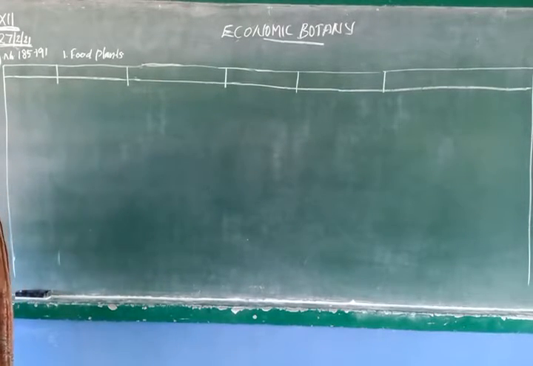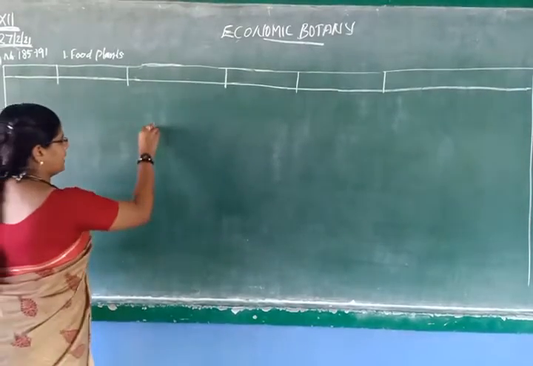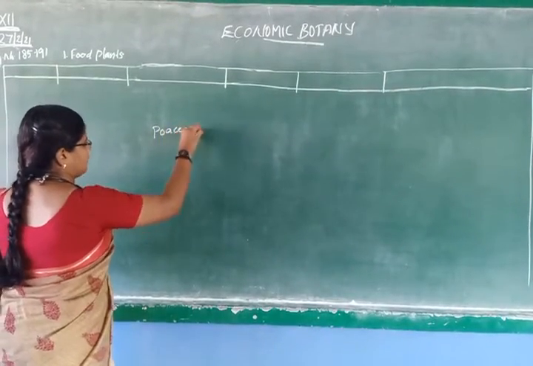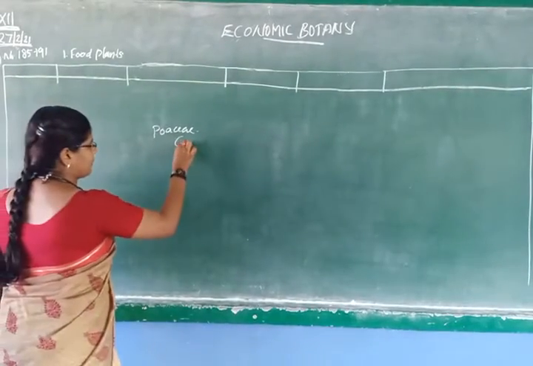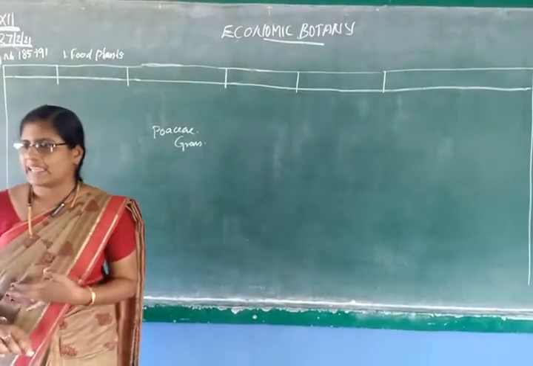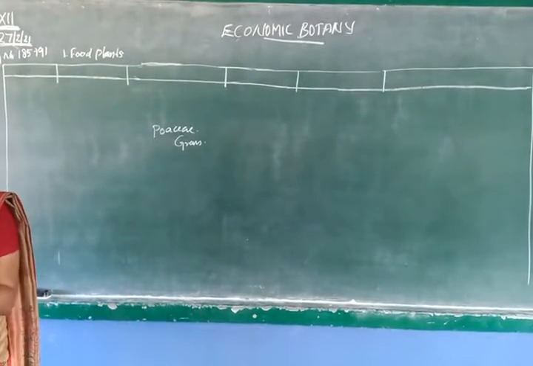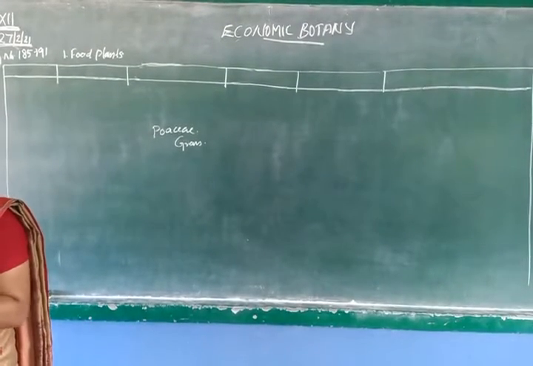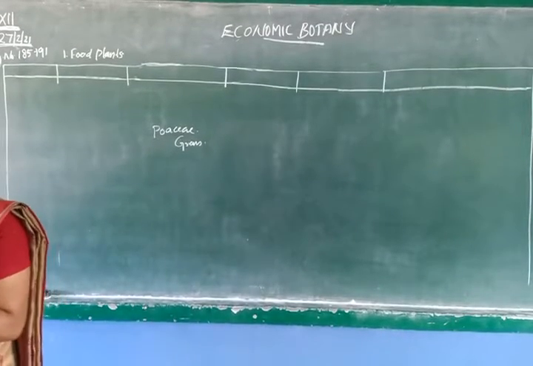Cereals are of two types: major cereals and minor cereals. All the cereals come under the family Poaceae, that is the grass family. Actually paddy, wheat, corn, sorghum, ragi, all these are grasses, and we depend on their stored starchy seeds for our food purpose.